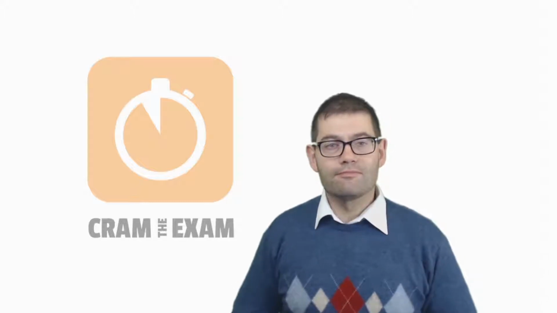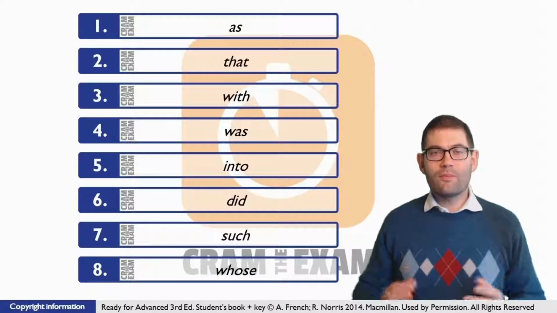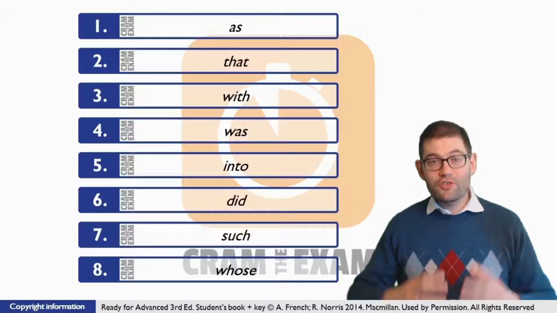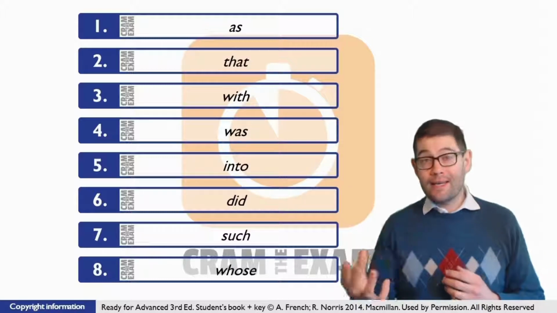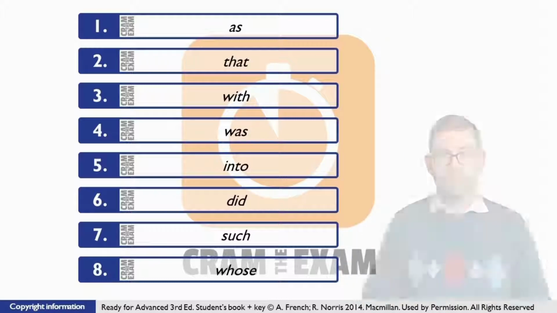Want to know why the answers are the answers? Then let's go. For question number 1, all we need here is the preposition to complete the phrasal verb. It was originally known as something.